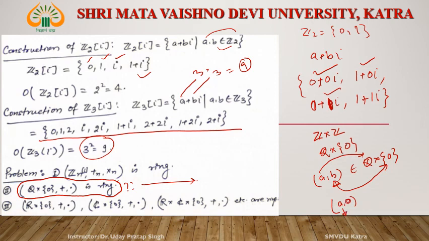Okay, similarly R cross 0, C cross 0 and R cross C cross 0, we consider the triplet (a, b, 0). a is from the real numbers, b is from the complex numbers and 0 is 0. Okay, these form a ring. Okay, thank you.